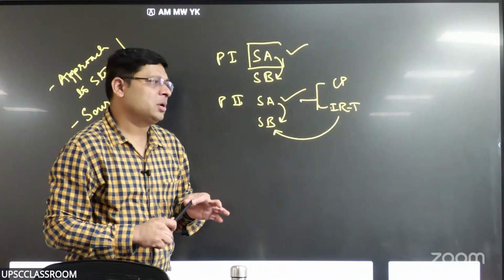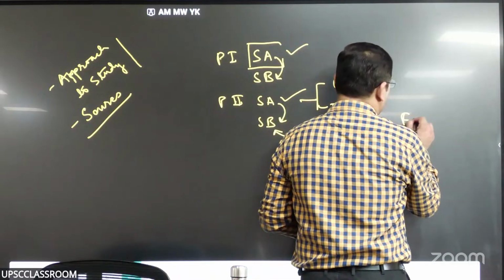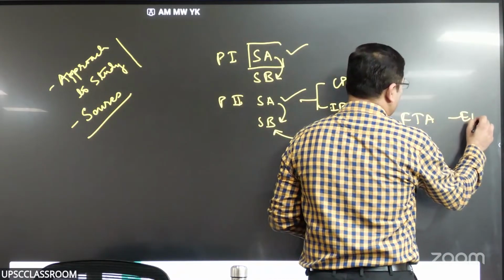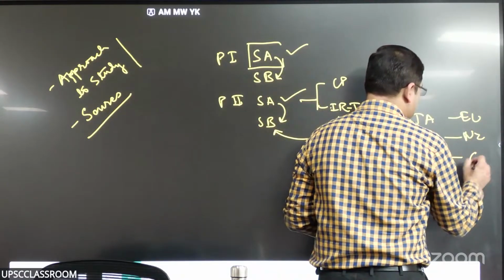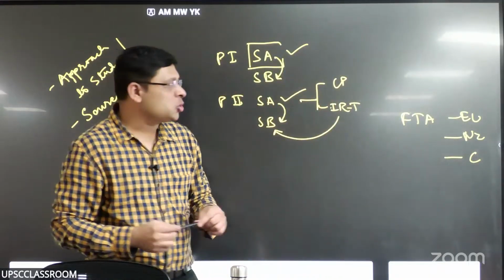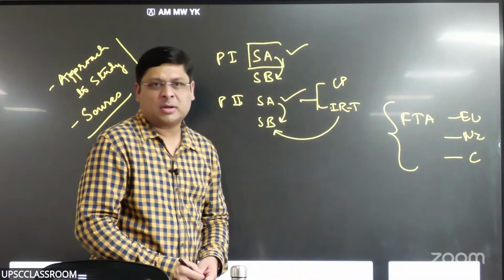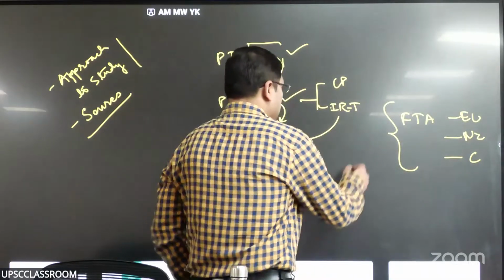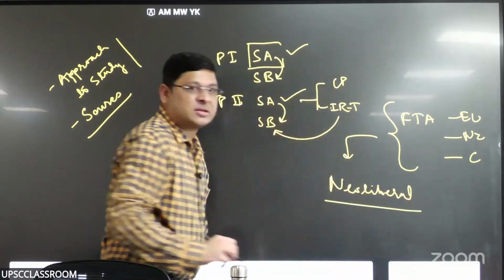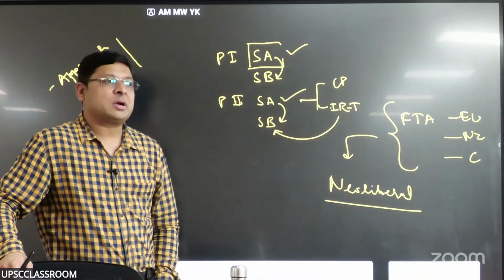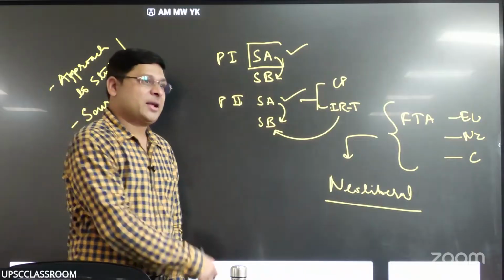So, for example, let us take any recent example, right? We signed recently FTA with EU, with New Zealand. Do you know? We signed a CEPA with Canada, right? So when you look at these developments, in GS you will write what is there, what provisions and all that. But a political science student would say that the neoliberal content in foreign policy is increasing. Neoliberal content in foreign policy of India is increasing. Are you understanding? And he will also add this.